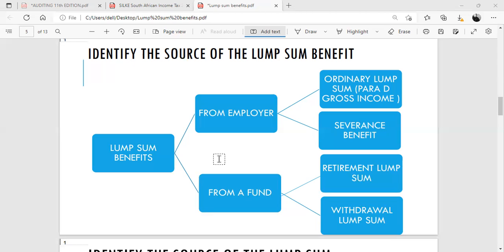So as soon as you get a question, you have to establish the source of the lump sum. If it's from an employer, it will either be an ordinary lump sum or a severance benefit. And if it's from a fund, it will either constitute a retirement lump sum benefit or a withdrawal lump sum benefit.